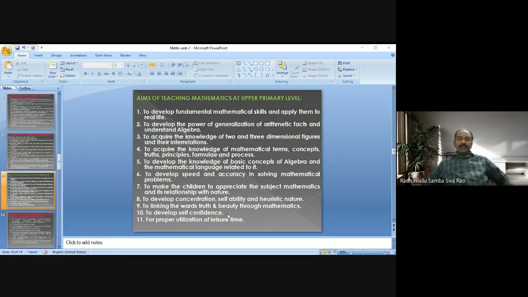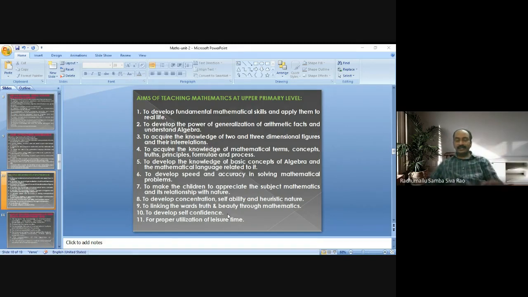Once a student appreciates the importance of mathematics and recognizes the role of mathematics in real life, and after getting the knowledge of fundamental mathematical concepts, skills, and some virtues, definitely the student will utilize leisure by doing mathematical work, solving mathematical problems, reading mathematical articles, and applying the knowledge to new situations.